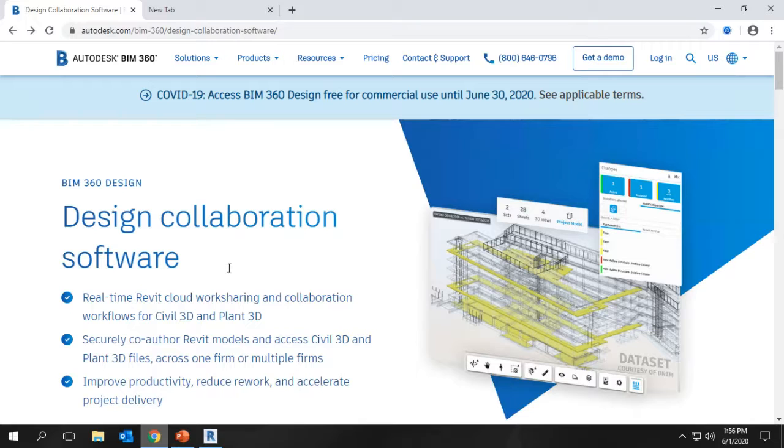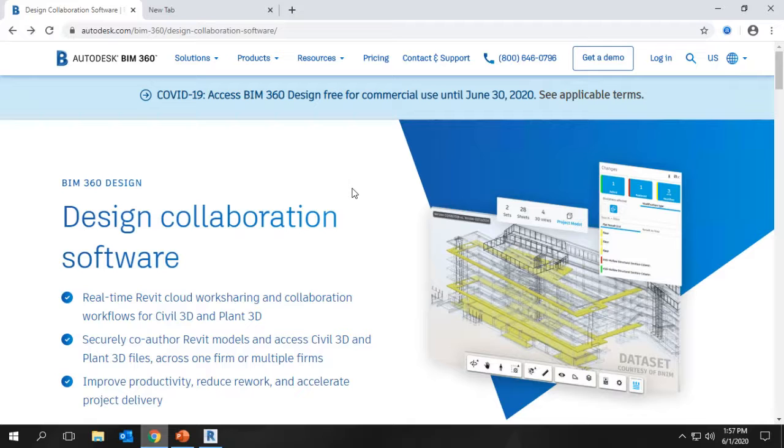And I would like to share some information from Autodesk 360. I just want to notify you that because of COVID-19, the access to BIM 360 for commercial use, for those who already have the license, is extended until June 30. So we can use it free until June 30.